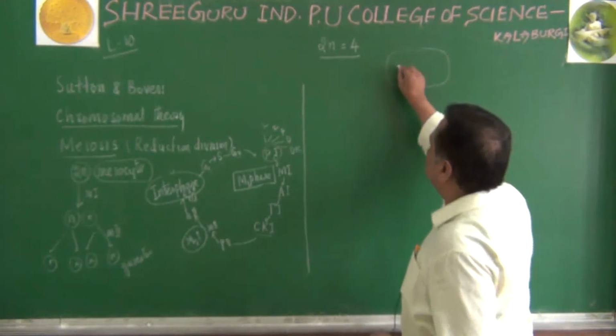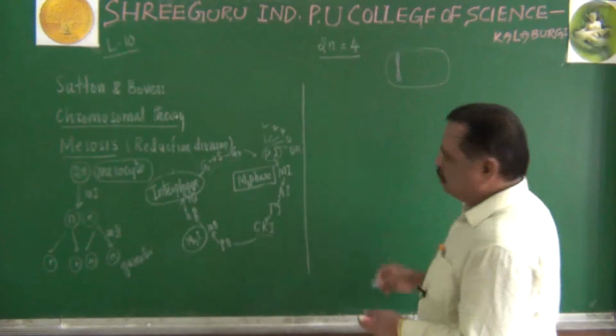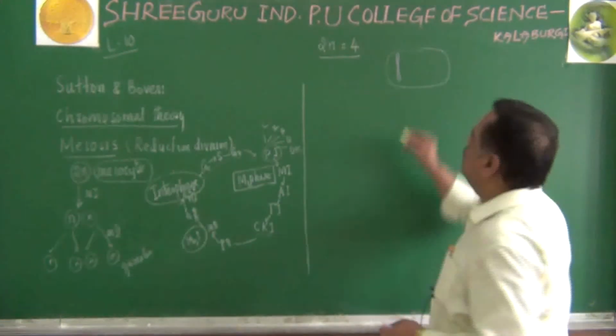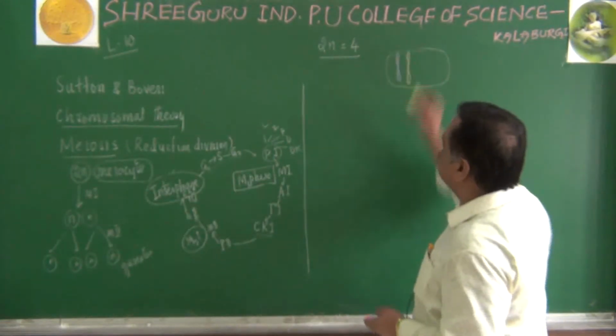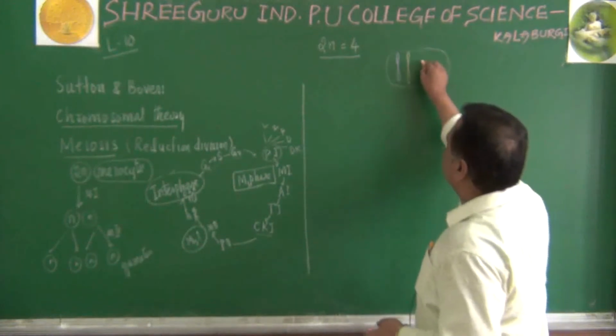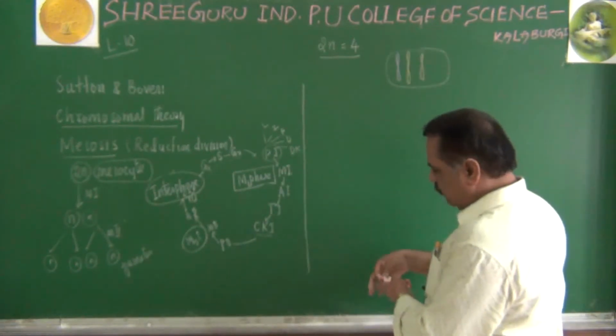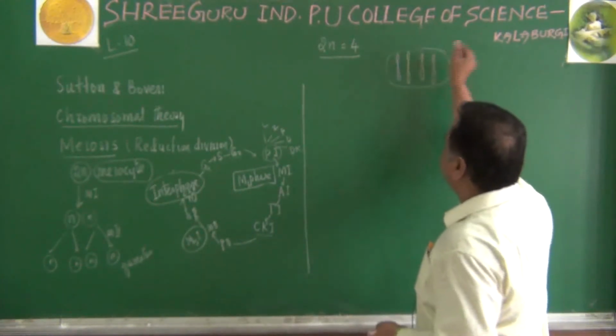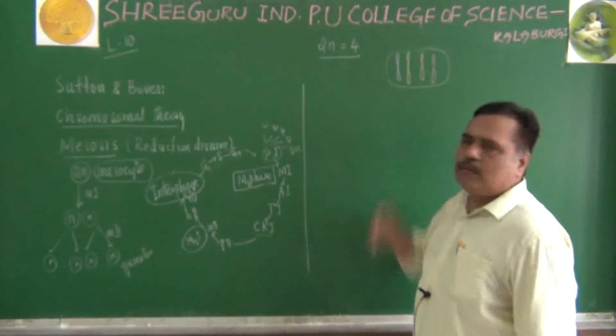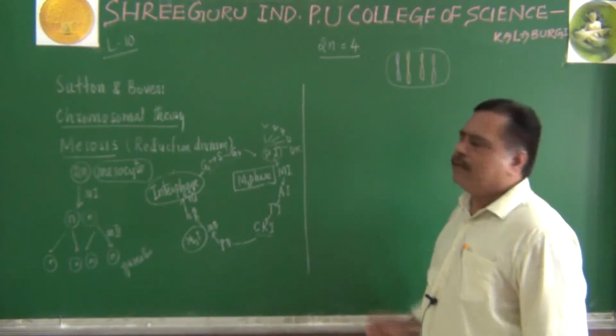Imagine this is the first chromosome I am drawing. This is the second chromosome. Third chromosome is here. And the fourth chromosome, let us draw like this. 2n is equal to 4. This is the parental cell.